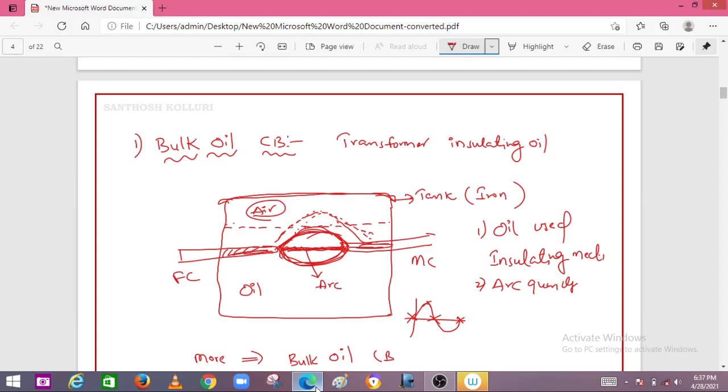These gaseous molecules form the bubble by displacing the oil to a certain level. Therefore the oil is used for quenching and also for cooling the arc, so the arc is quenched. This is the way the arc is quenched in oil circuit breakers.